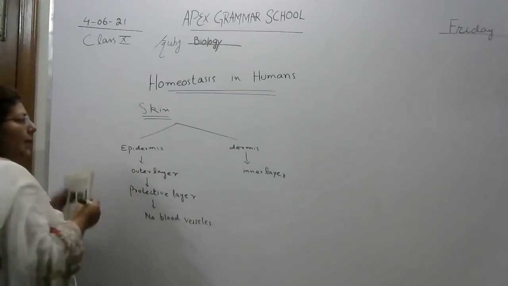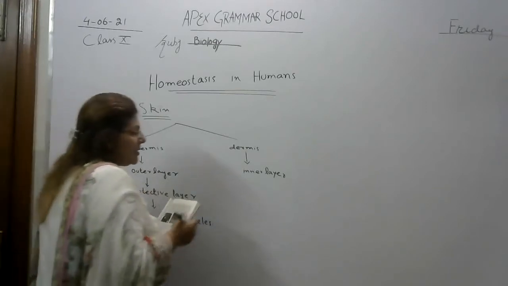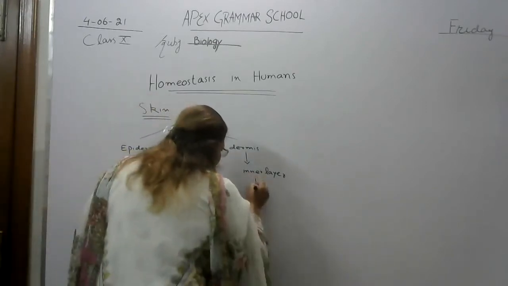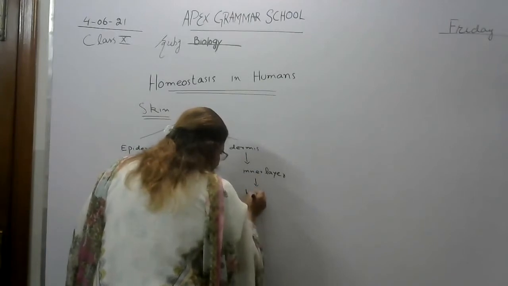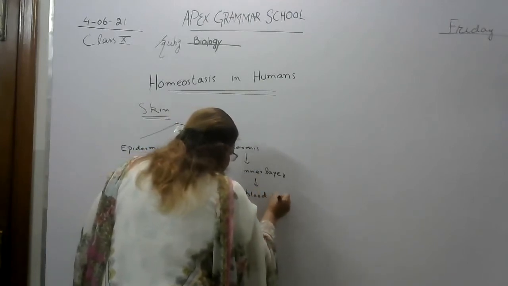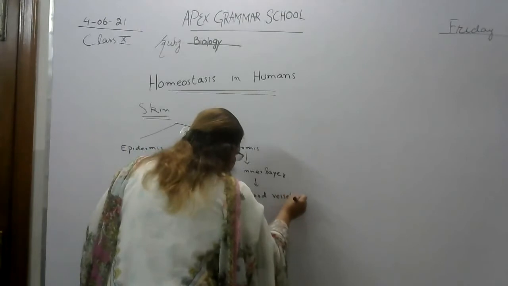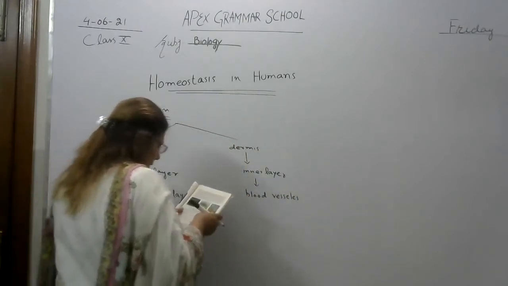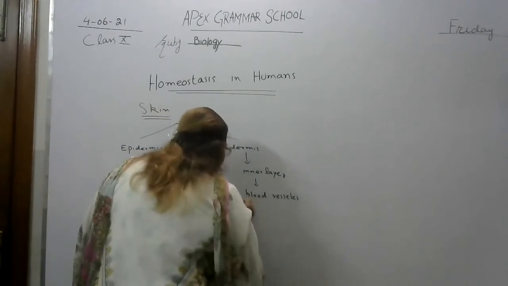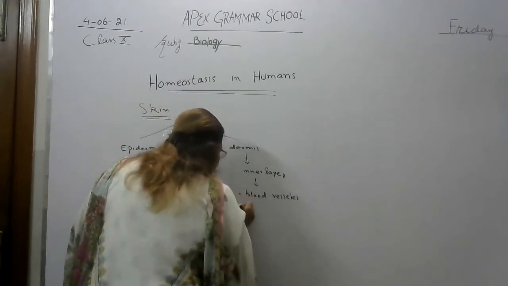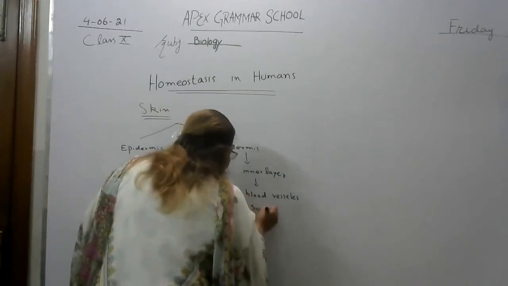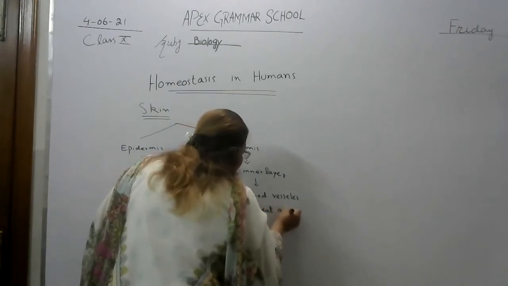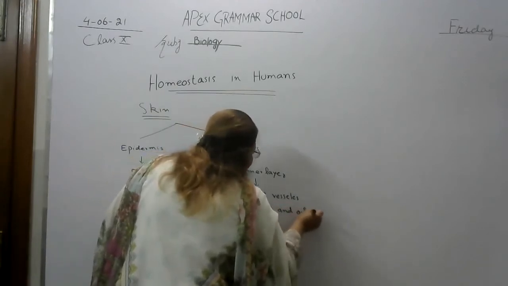If we take the example of dermis, it is an inner layer. It has blood vessels. It has sweat and oil glands.